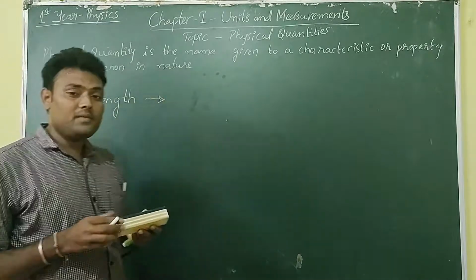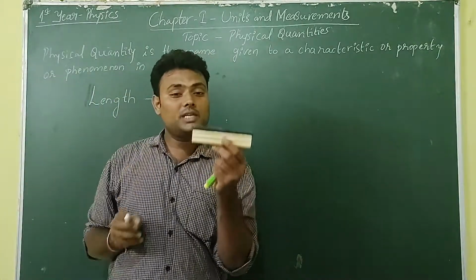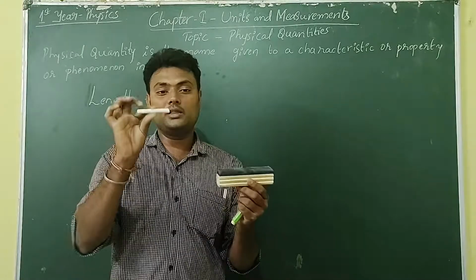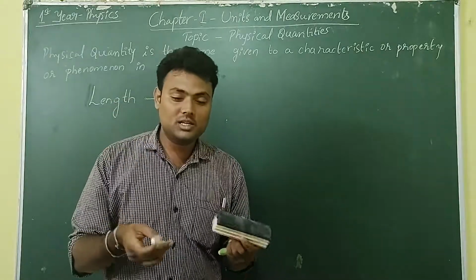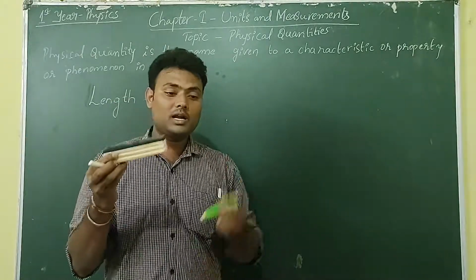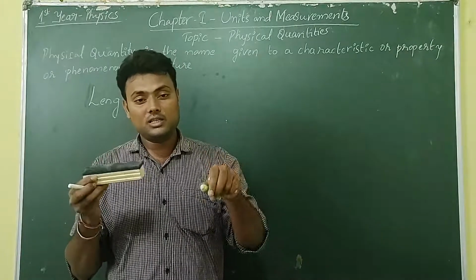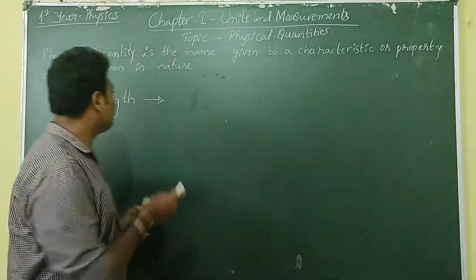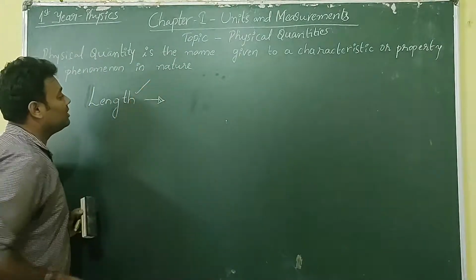Now I can say the length of this object is more, and the length of this object is less. In this way we have defined length.